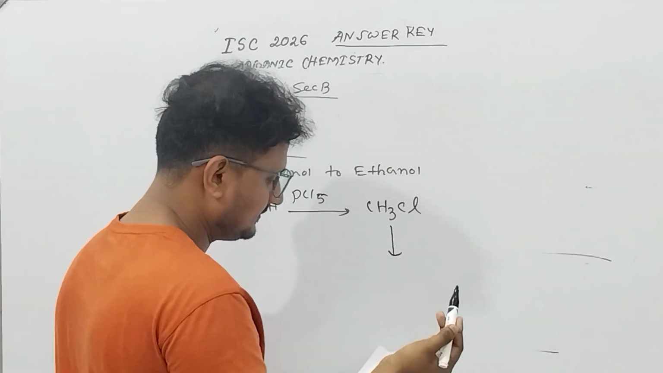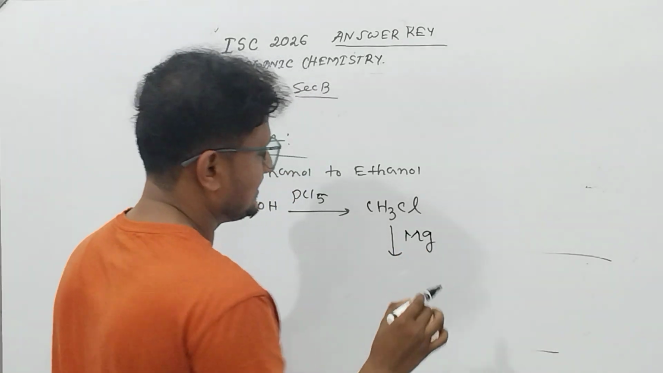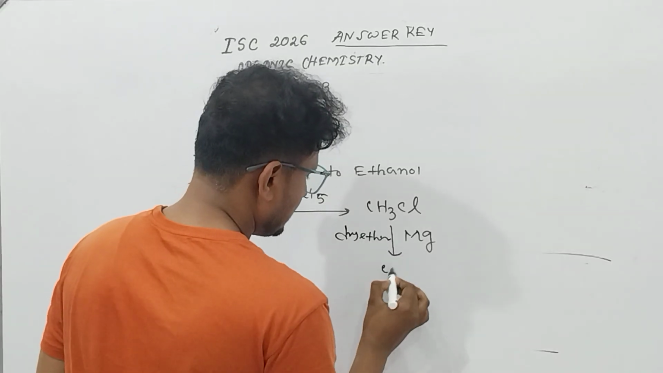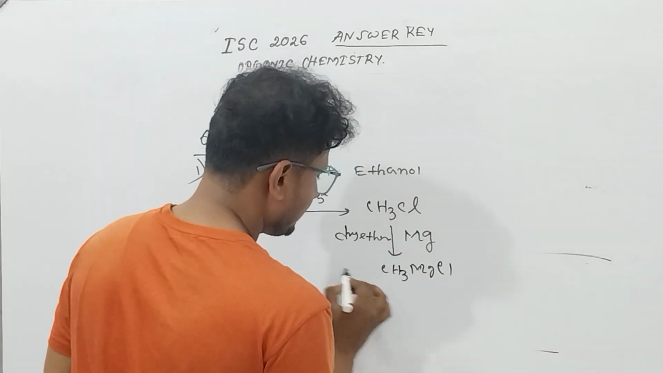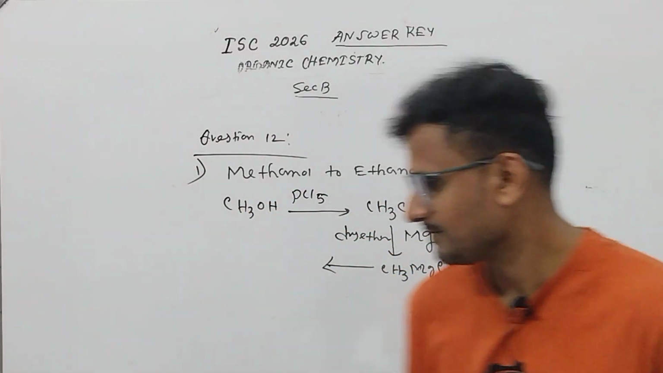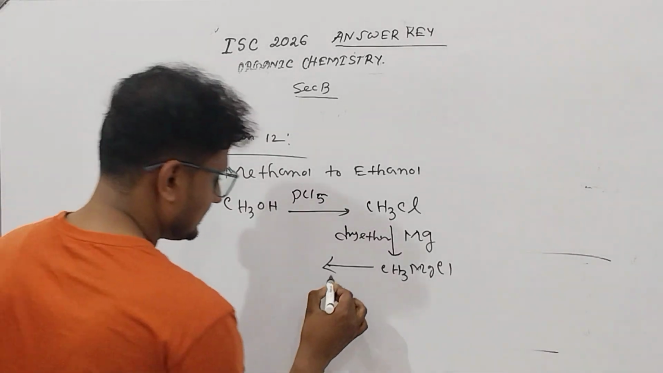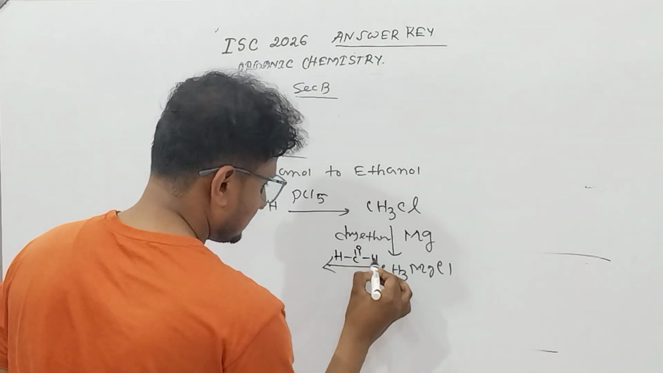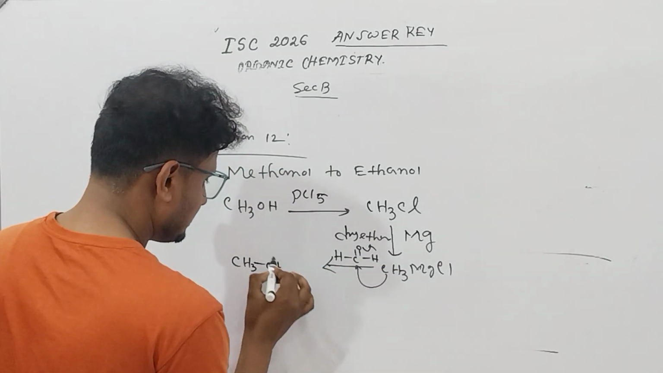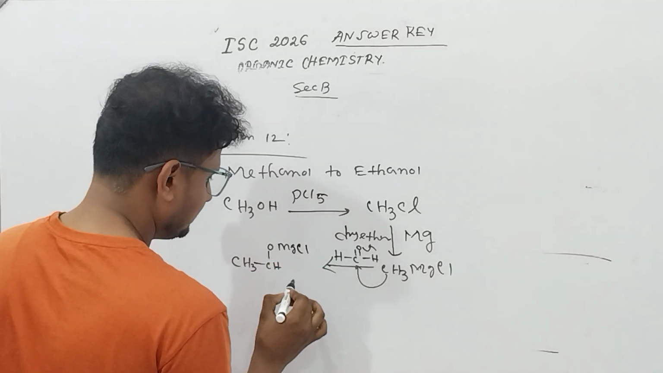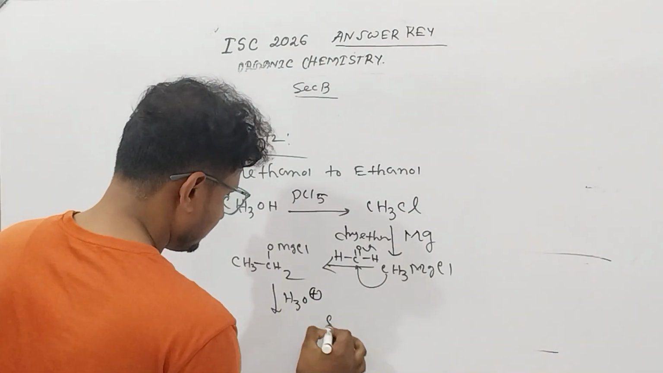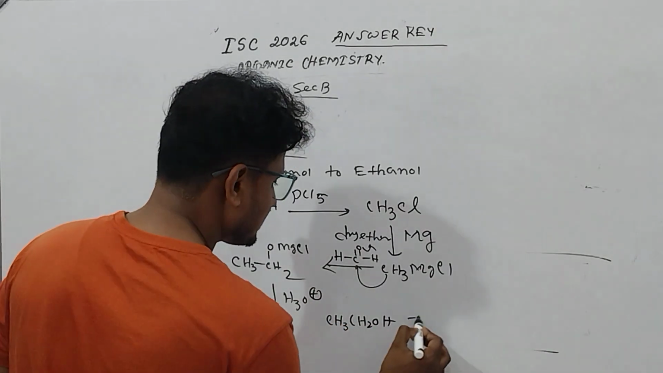Now you have to convert it. Suppose you are treating it with magnesium in dry ether. You will get a Grignard reagent, CH3MgCl. Now this is CH3MgCl, which is a Grignard reagent. If you treat it with formaldehyde, this will take place, CH3CH2OMgCl. This you will get, and if you hydrolyze this one, you will get CH3CH2OH plus Mg(OH)Cl.